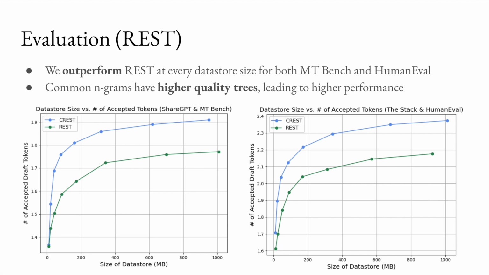The first plot demonstrates how REST achieves a high of 1.77 draft token acceptance length at the 100% data store size, while CREST surpasses this metric and reaches a 1.9 draft token acceptance length. The second plot illustrates how REST attains a maximum accepted token length of 2.17 for HumanEval at the 100% data store size, while CREST again exceeds this with an accepted token length of 2.37.